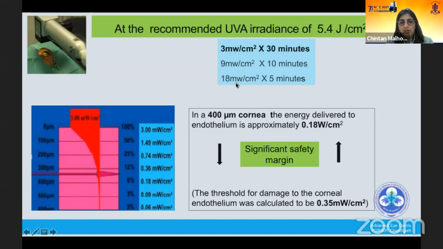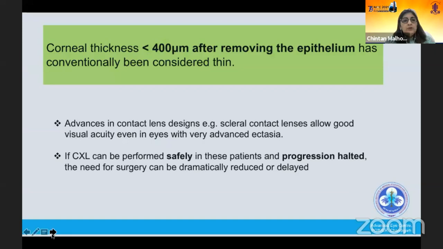Now we also have the accelerated protocols, which however deliver the same fluence. The reason was that in a 400 micrometer cornea, the energy delivered to the endothelium is approximately 0.18 milliwatt per centimeter square. And it was also determined that the threshold for damage to the endothelium was 0.35 milliwatt per centimeter square. So this 0.18 milliwatt per centimeter square provided a significant, almost 100% safety margin, which is why this 400 micron rule was propagated, and we've been following it ever since. A corneal thickness less than 400 microns after removing the epithelium has conventionally been considered thin.